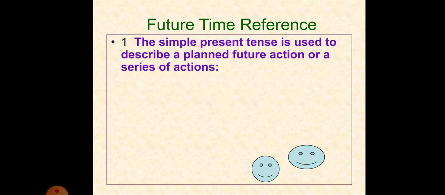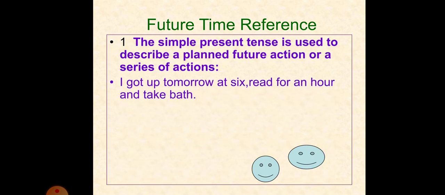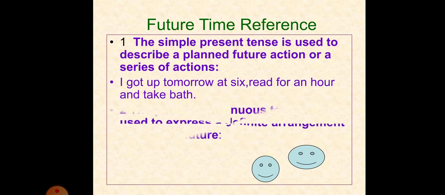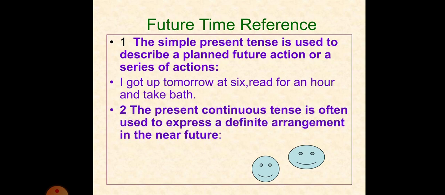Next future time reference is the simple present tense is used to describe a planned future action or series of actions, means one after the other actions will take place. I get up tomorrow at 6, read for an hour and take bath. Means I will get up tomorrow at 6 and then read for 1 hour and then I will take bath. Okay, so this way you can use the simple present tense for future action also.